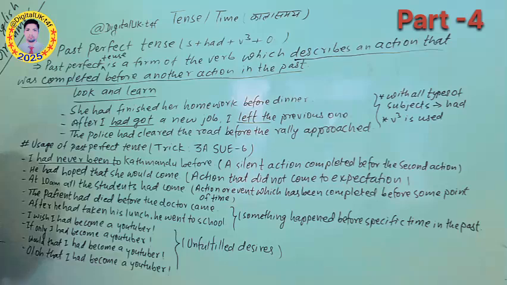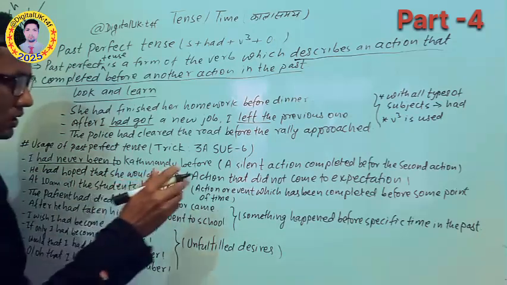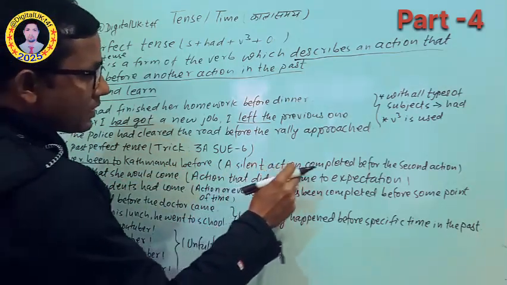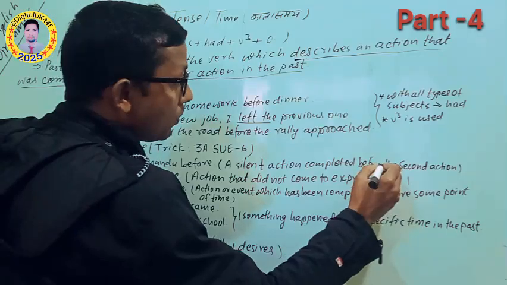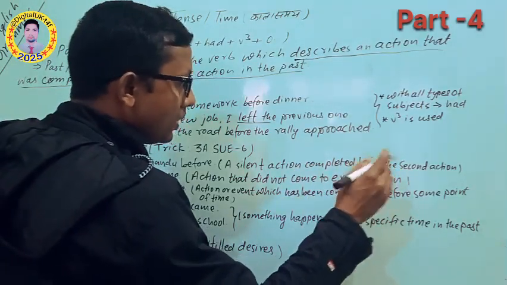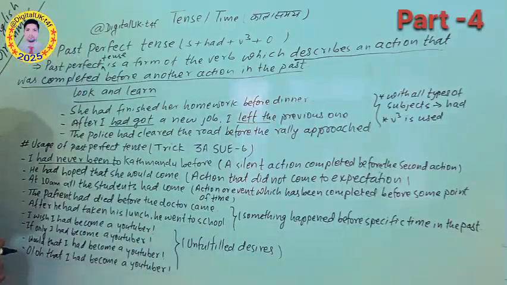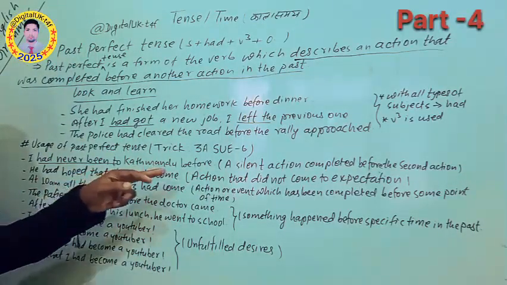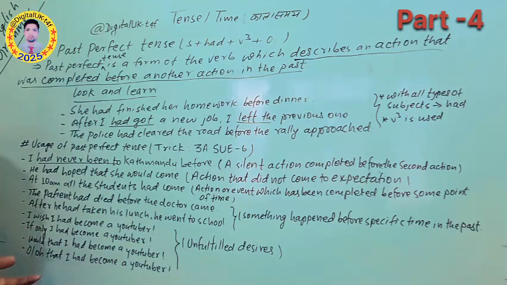Had never been to Kathmandu. So past perfect is used. What does it mean in this sentence? A silent action completed before the second one. So I had never been to Kathmandu before means that I had gone somewhere before Kathmandu. I hope you understood.